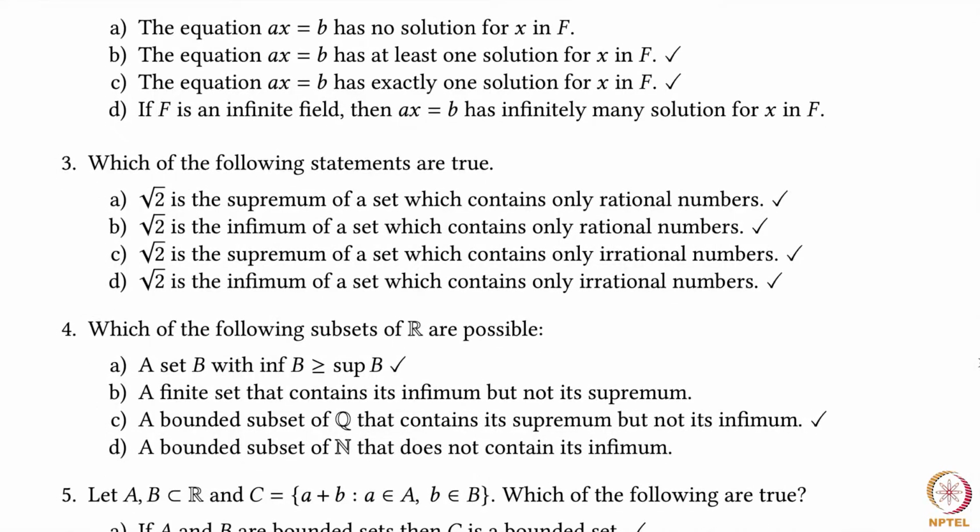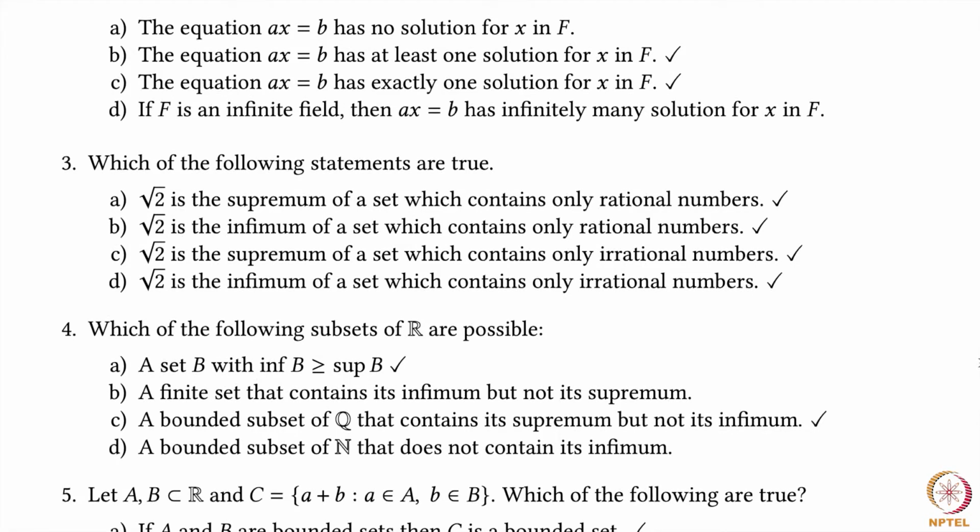Question number 4. Which of the following subsets of R are possible? A set B with infimum of B greater than or equal to supremum of B. Yes, of course it's possible. Just take a singleton set. A finite set that contains its infimum but not its supremum. That's simply not possible. If you take a finite set, you look at the maximum of all the elements in that finite set and look at the minimum of all the elements. That minimum and maximum will actually be the infimum and supremum.